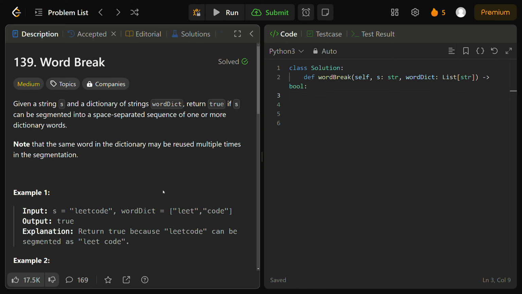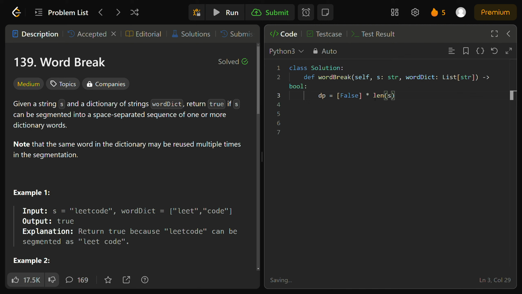So with that out of the way, let's go ahead and dive straight into the code here. How would we solve this efficiently? First of all, like we do for most dynamic programming problems, we're going to initialize our auxiliary DP array. It's going to be initialized to an array of false times the length of our input string s. But there is a catch here.